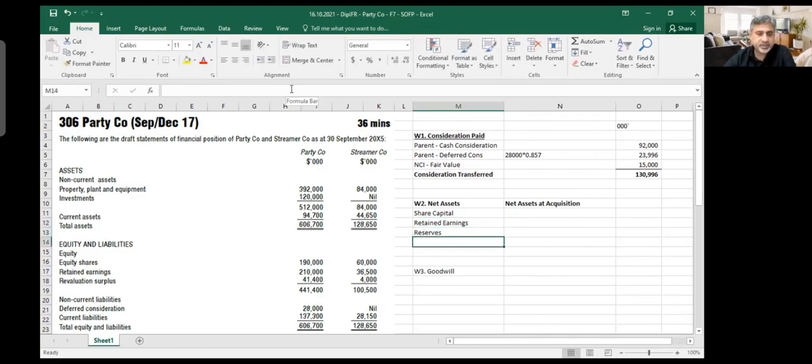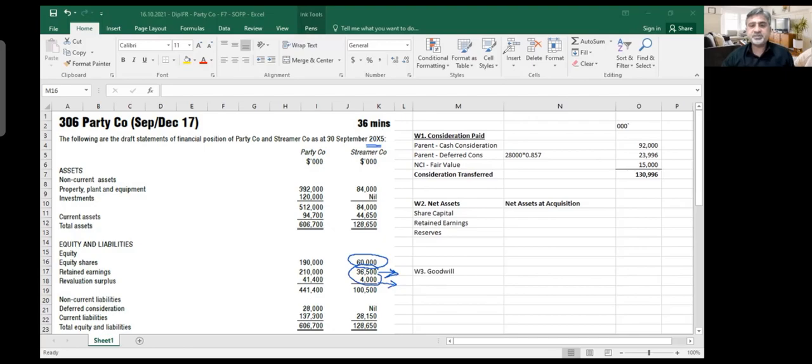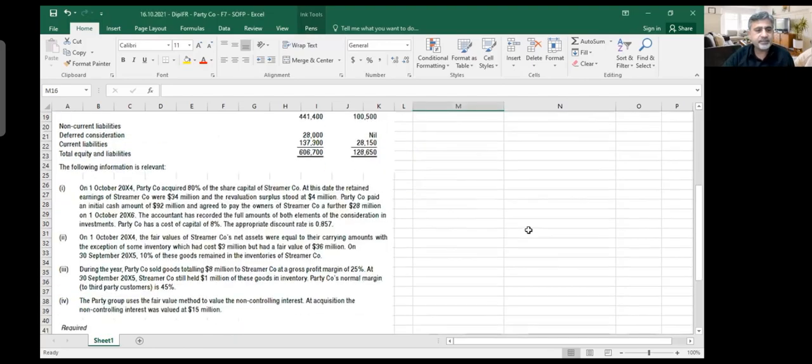So how much was the share capital? If I go back and see it from the balance sheet, the share capital is given as 60 million. But these retained earnings I will not take, because these retained earnings are at the end of the year. I will also not take these reserves. These numbers I will take from the data which has been given in the question. For example, they told us here in this question, the first one,